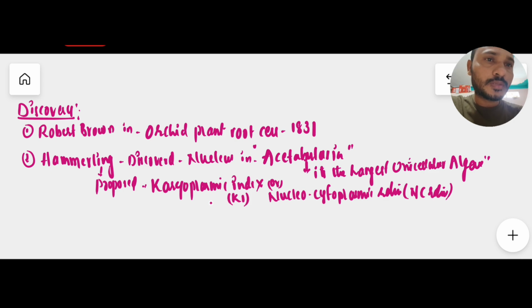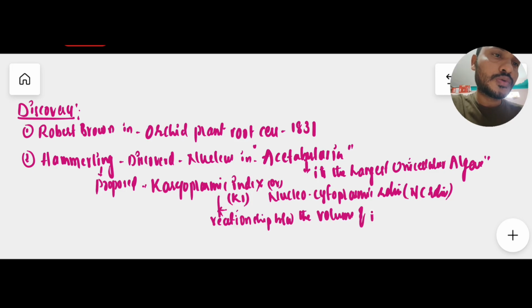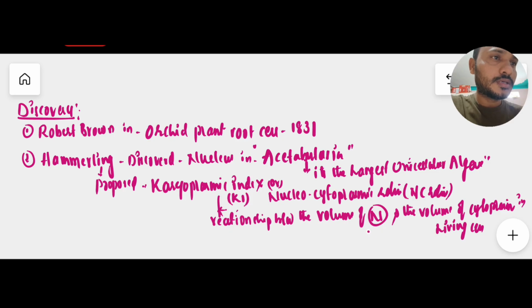Generally this karyoplasmic index describes the relationship between the volume of nucleus and the volume of cytoplasm in a living cell.